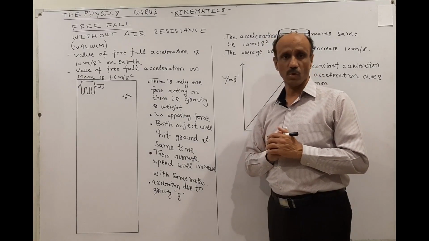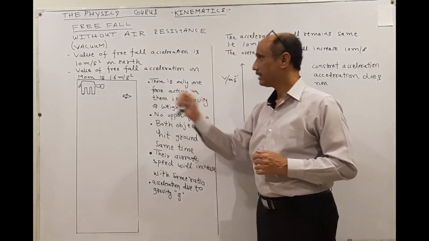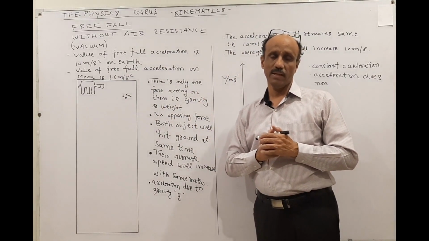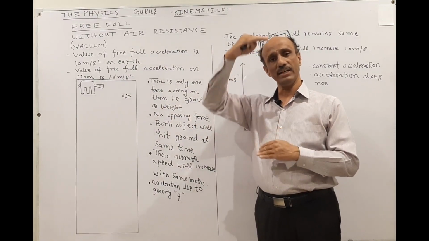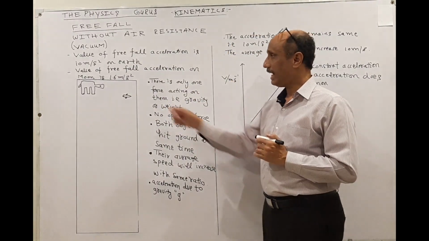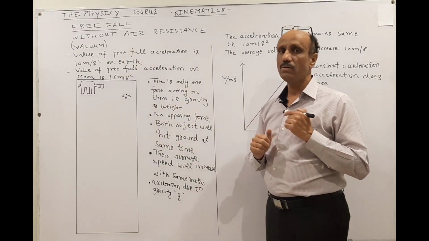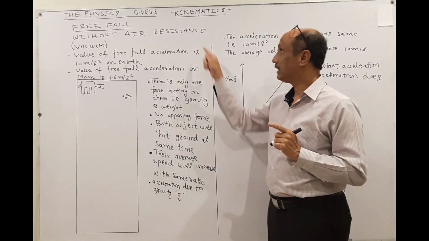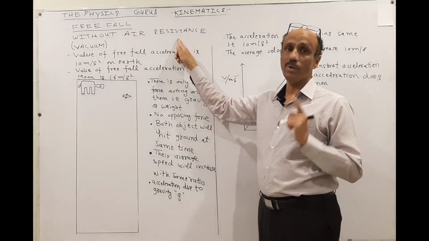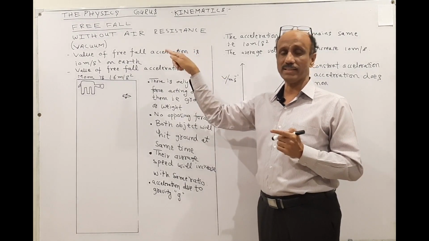Now let's suppose we have two animals. One is an elephant and the other one is a fish. Let's suppose they are placed in a very large vacuum chamber, and I will drop these two objects at the same time. So there is a vacuum. It means that there is no air resistance. Whenever there is air resistance, it will oppose the movement of an object. We will discuss that scenario in the next one.